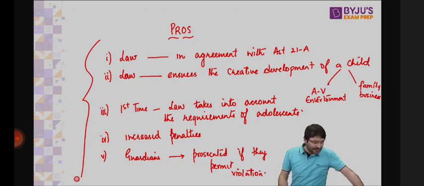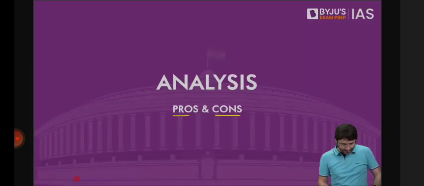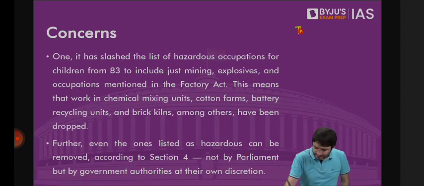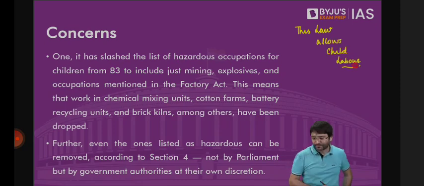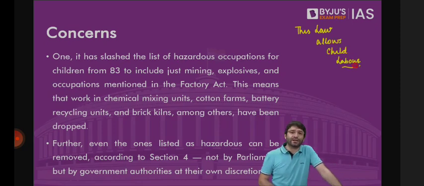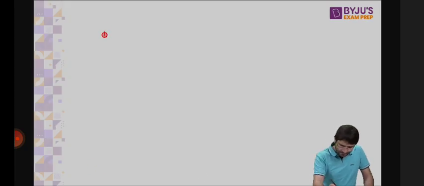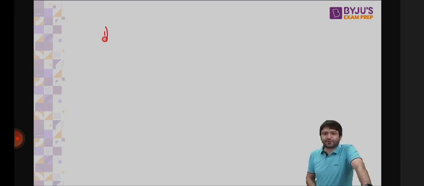But as we dig deeper, we see that there is a problem. What is the problem? This law allows child labor. How does this law allow child labor? First one, whether you like it or not, whether it is offensive or not, whether you will be offended or not, we are a patriarchal society. And when we are a patriarchal society, this law particularly affects the girl child.